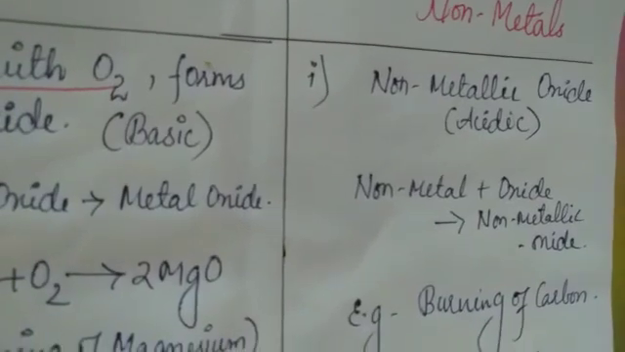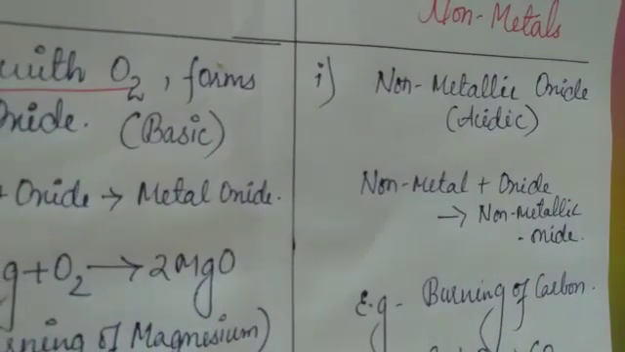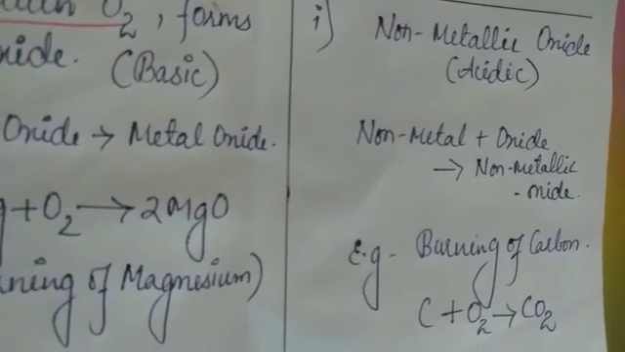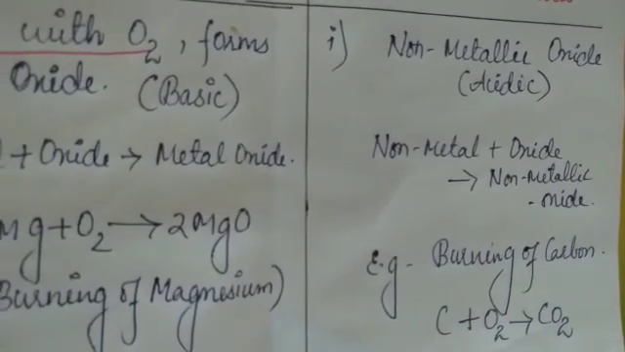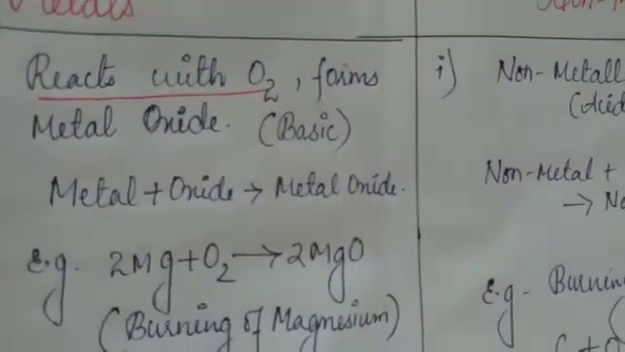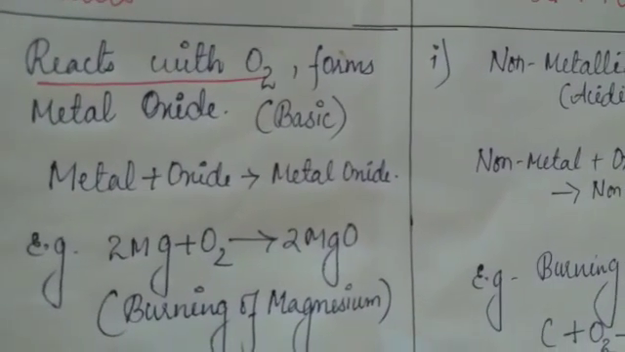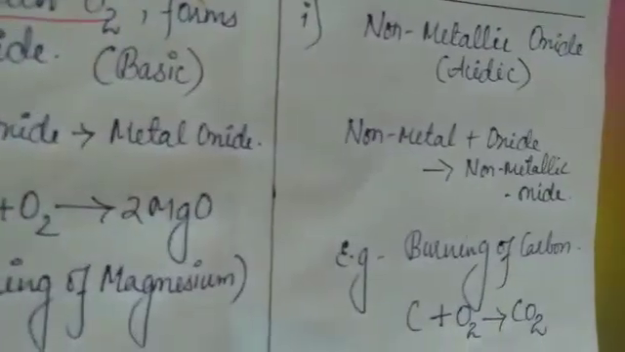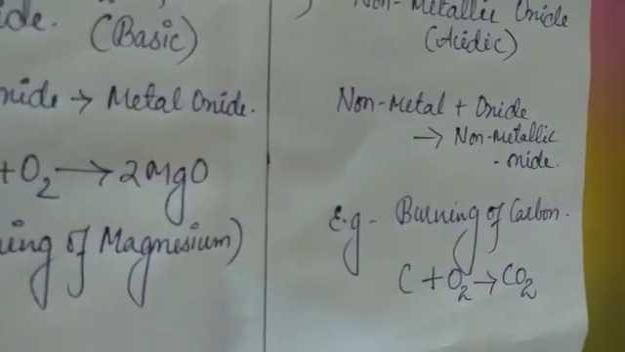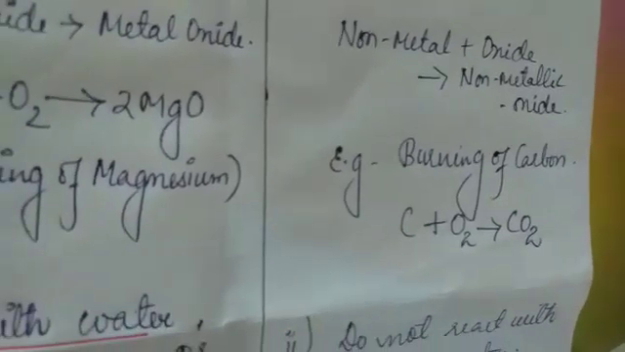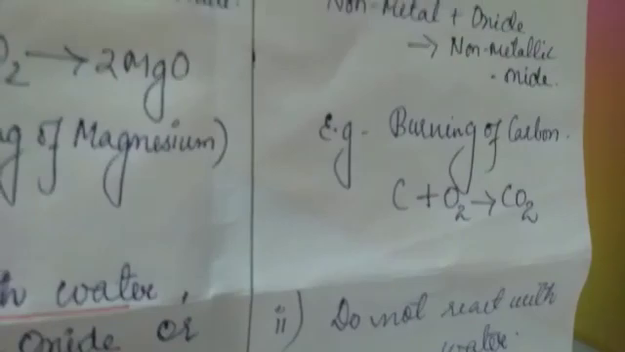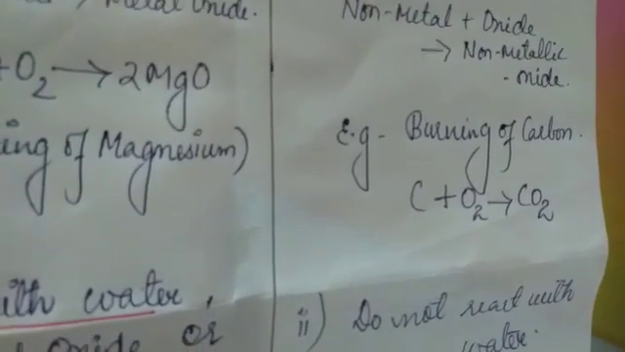So coming to the non-metals. So non-metals, when they react with oxygen, will form non-metallic oxide and it is acidic in nature, whereas when we were talking about the metals, metal oxides were basic in nature and non-metallic oxides are acidic in nature. Okay. So here the example is burning of carbon. You can see carbon when it reacts with oxygen, what will form?